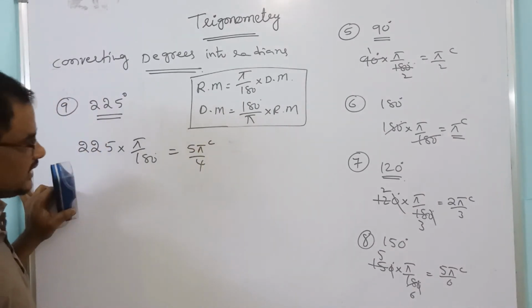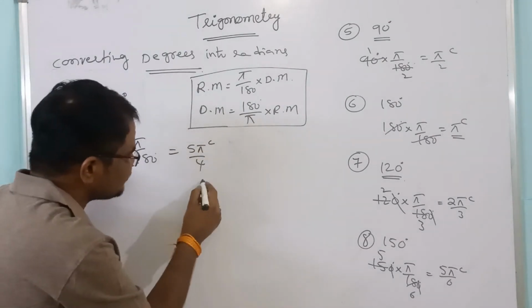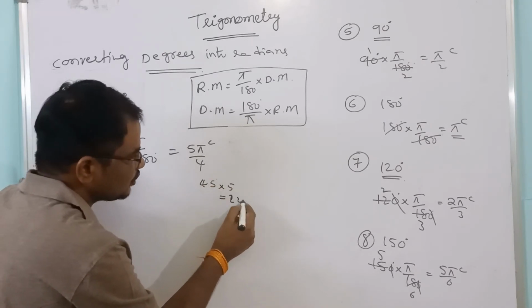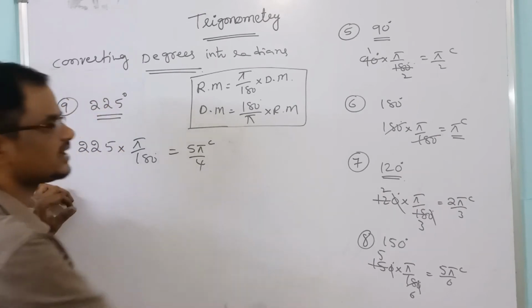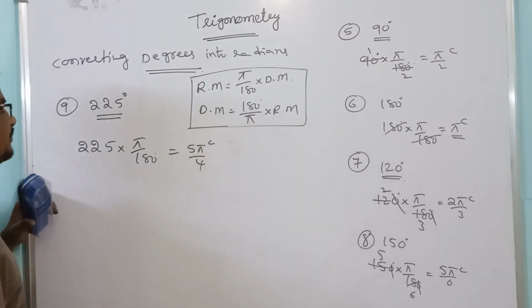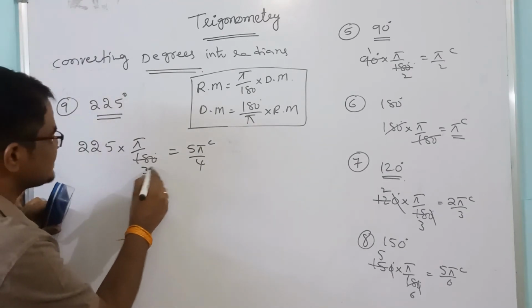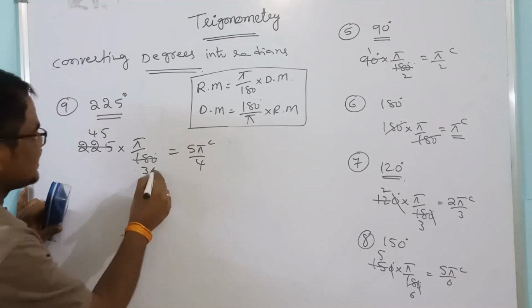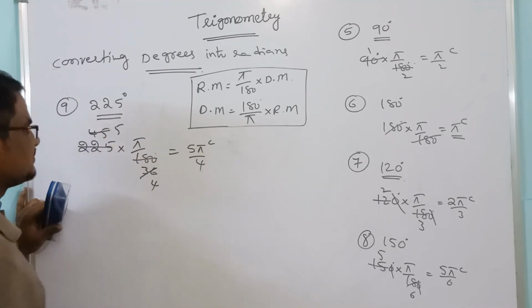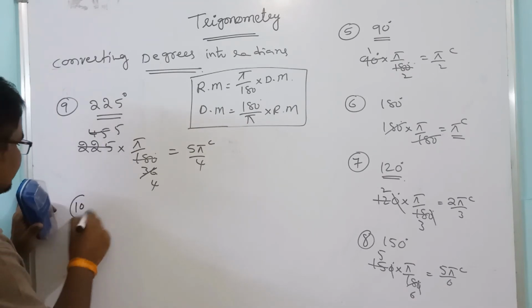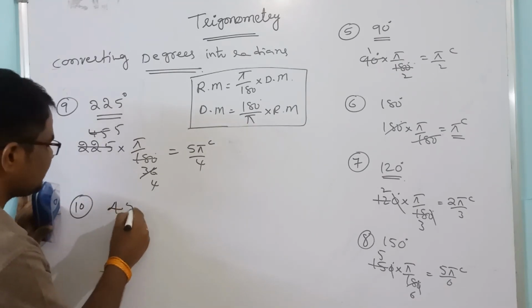So how are we identifying it? Pi by 4 is 45, and 45 into 5 is 225 only, right? Like this also you can identify. See here. 5 36 times, 5 4 5. Next 9 4 times, 9 5 times. 5 pi by 4.